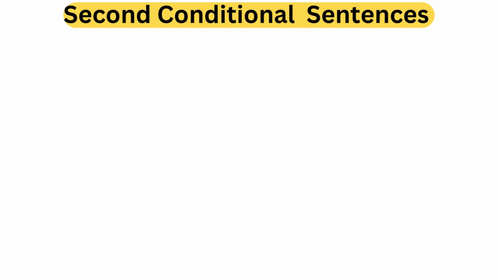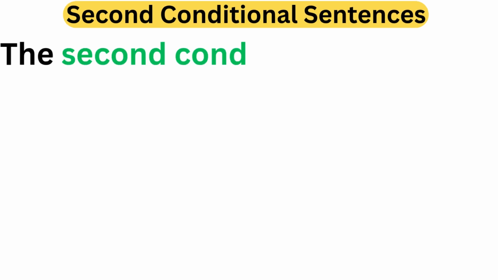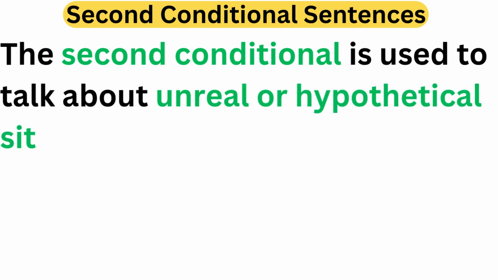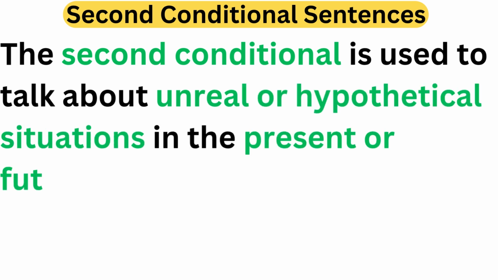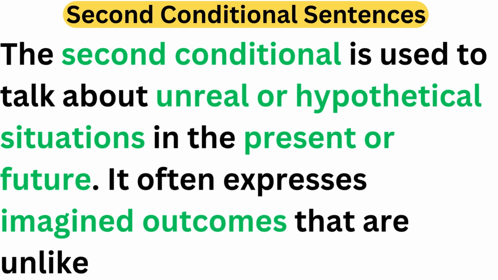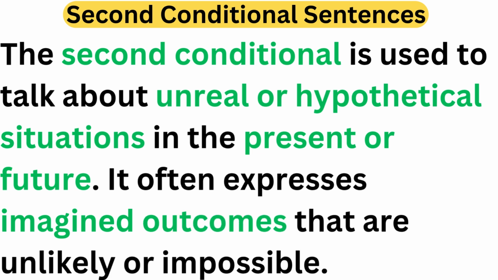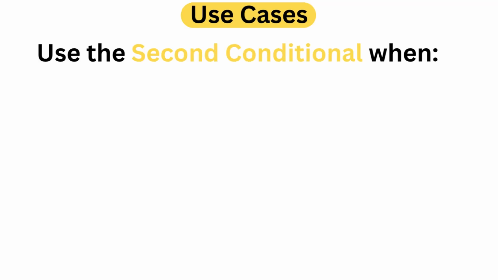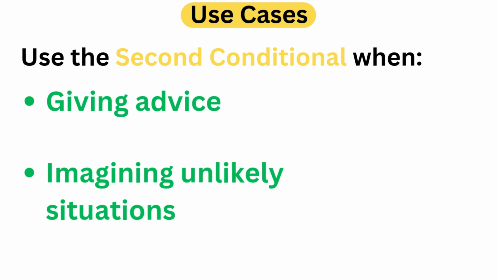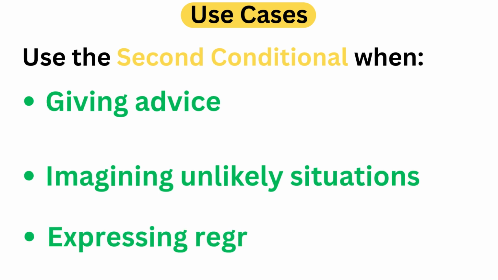Second conditional sentences. The second conditional is used to talk about unreal or hypothetical situations in the present or future. It often expresses imagined outcomes that are unlikely or impossible. Use cases: use the second conditional when giving advice, imagining unlikely situations, and expressing regrets.